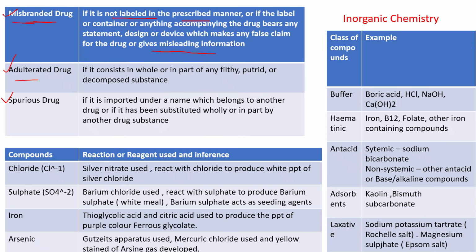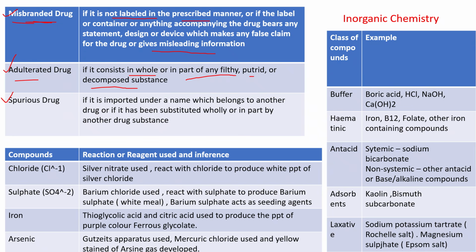Adulterated drug is one that consists in whole or in part of any filthy, putrid or decomposed substances. That's the adulterated drug. Nowadays in India, most products, whether food products or nutraceuticals, are adulterated, because they mix something putrid, filthy or decomposed with the original one so that they can get profit.